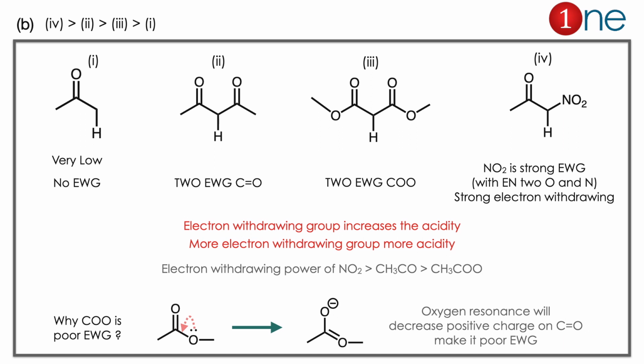The next thing you have to know: the carbonyl group is an electron withdrawing group. The second structure, containing the carbonyl, and the third one come next. Because in the ester the charge is distributed, the double bond becomes a single bond there. So you have the charge, and what happens is a reduction of the withdrawing effect. So the COO group is less electron withdrawing than the CO group, so it will come next. The least one is the first one because it doesn't have any electron withdrawing group. So the order will be: fourth one is highest, then second, then third, then the first one.